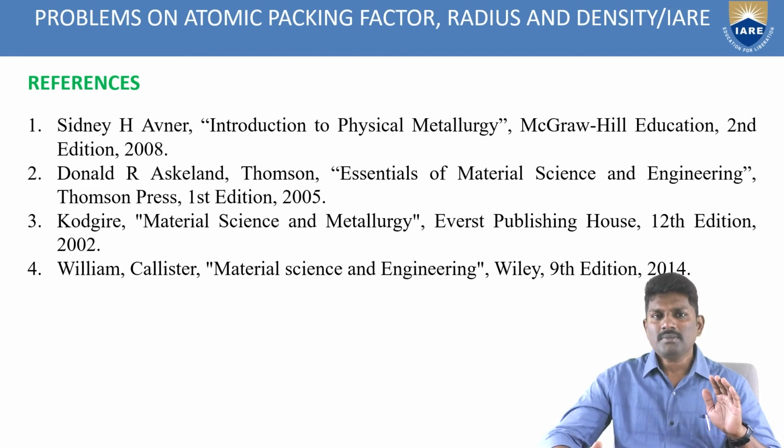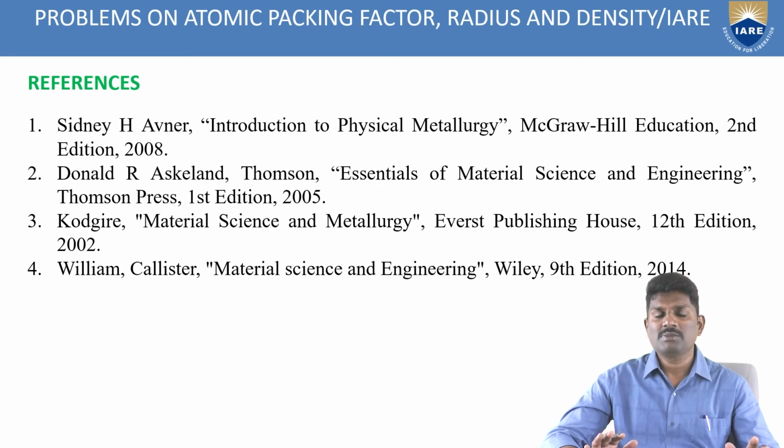You can refer to all these things from reference books like Introduction to Physical Metallurgy by Sidney Avner, Essentials of Materials Science and Engineering by Donald Askeland, Material Science and Metallurgy by Kodgire, and the fourth reference, Materials Science and Engineering by William Callister.